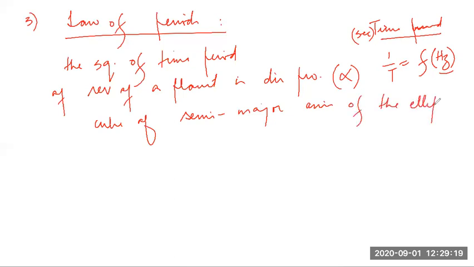Which ellipse? Not any ellipse. Ellipse which is traced out by the planet. So, Mr. Mitod Singh, can you repeat this law again? What is law of periods? The square of the time period of revolution of a planet is proportional to the cube of the semi-major axis of the ellipse traced out by the planet.